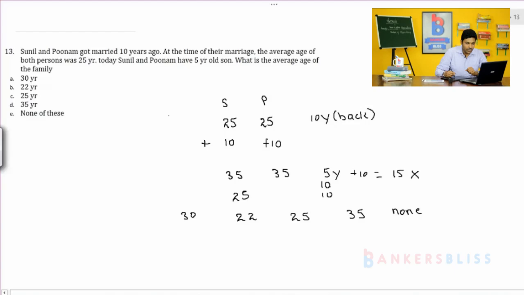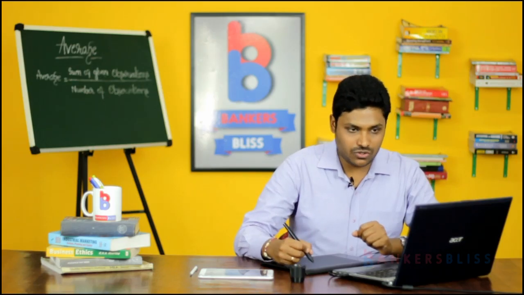So 10 plus 10, 20, and the child is having 5 years, so altogether 25 years. So after giving 10, Sunil got 25, after giving 10, Poonam got 25, and after getting 20 from both the two, his child got 25. So 25, 25, 25, all the three are having the same ages, so 25 is the average age of the family. Let us go to the next question.